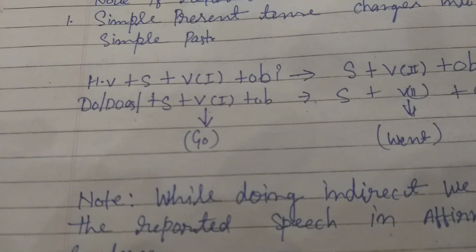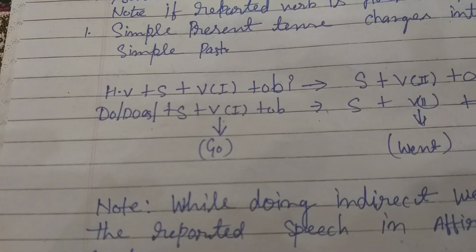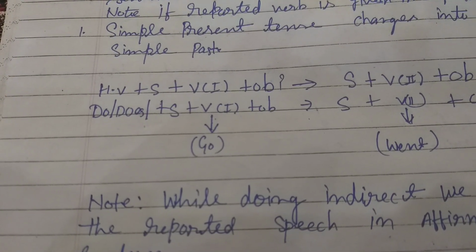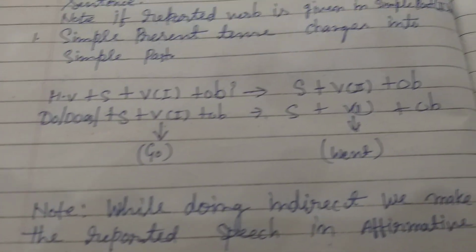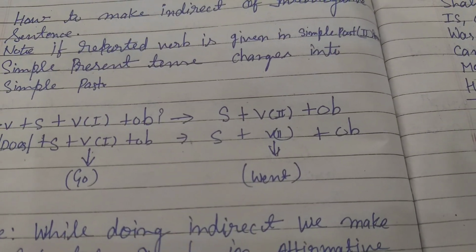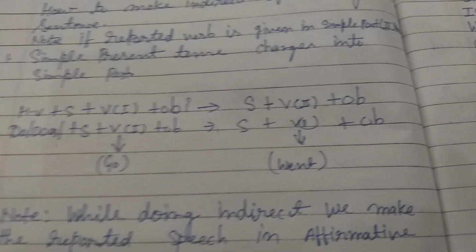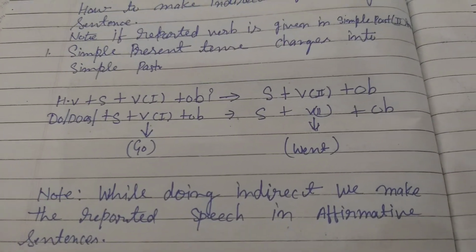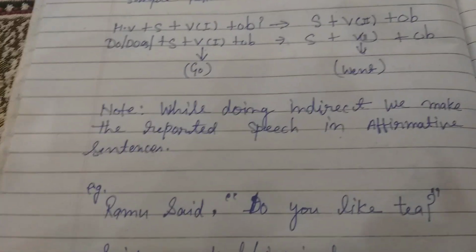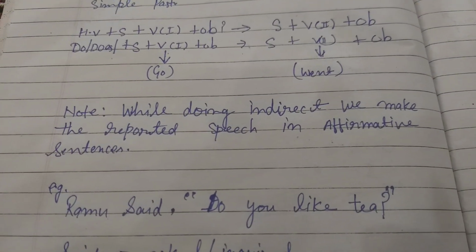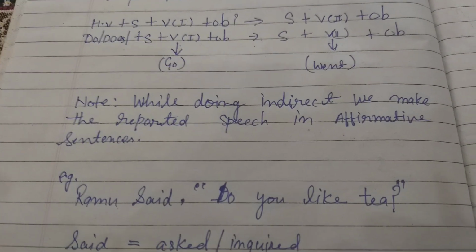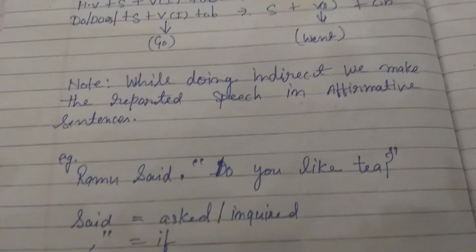And the helping verb, here in simple present, means do, does, and the first form, like it is given here: go and object. If you make this into indirect, it will become subject, verb second form and object. Or you can do one thing more: you can change do, does into did, which rule I will teach you further. Note: while doing the indirect, we make the reported speech in an affirmative sentence.